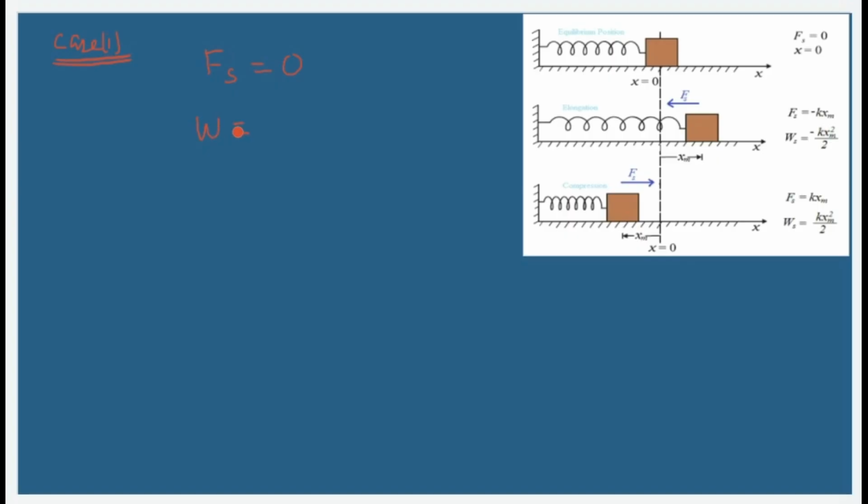So if I'm trying to find out the work done in the first case, then my work done will be given by force into displacement, that is change in position. So obviously 0 into 0, which is going to give me the 0 joules of work done. When I'm coming for the second case over here, the case 2 is going to hold the force of what? F is equal to minus k into xm, where in the case of the elongation we are doing this.